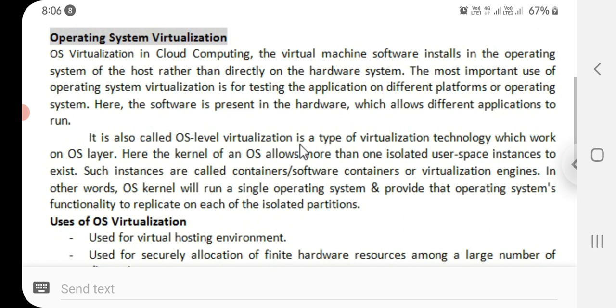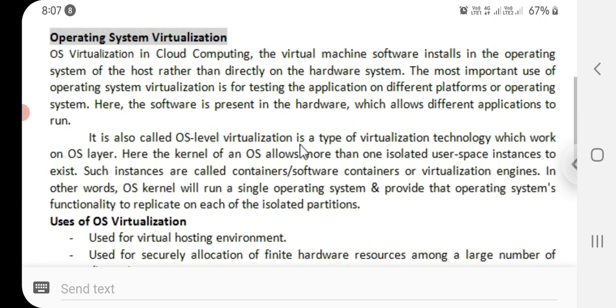The most important use of operating system virtualization is for testing the application on different platforms or operating systems. Here, the software is present in the hardware which allows different applications to run. It is also called operating system level virtualization, a type of virtualization technology which works on the OS layer.